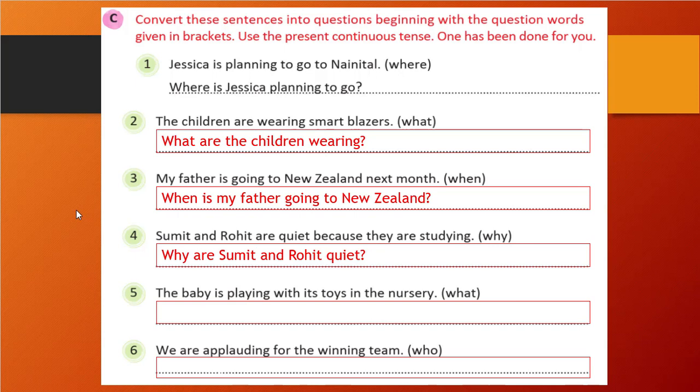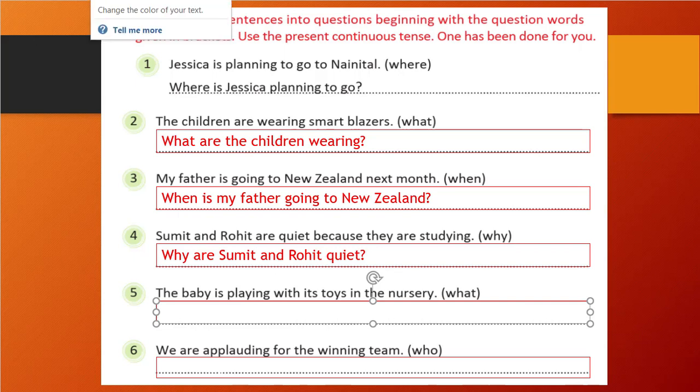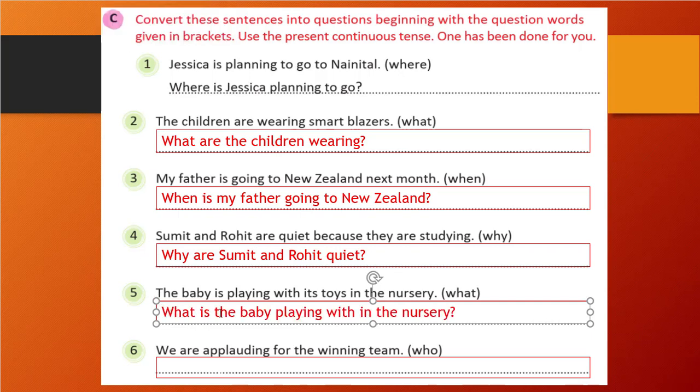Fifth one. The baby is playing with its toys in the nursery. So we can make a question: what is the baby playing with in the nursery? Same thing, we will write first what, then is, then the baby, and then the verb with ing, that is playing. So toys is the answer, so we will not write that.